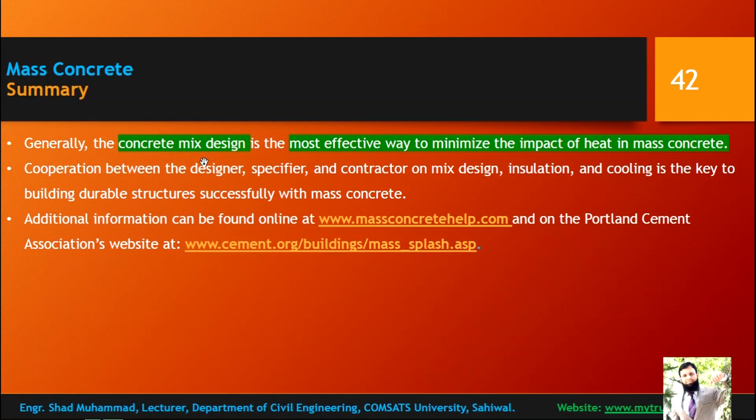Summary. Generally the concrete mix design is the most effective way to minimize the impact of heat in mass concreting. So this is the most essential: you should be focusing on concrete mix design rather than going for other procedures. Cooperation between designer, specifier and contractor on mix design, insulation and cooling is the key to building durable structures successfully with mass concreting. So mass concreting needs a collaborative approach.